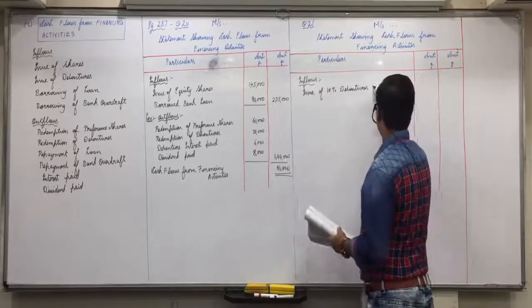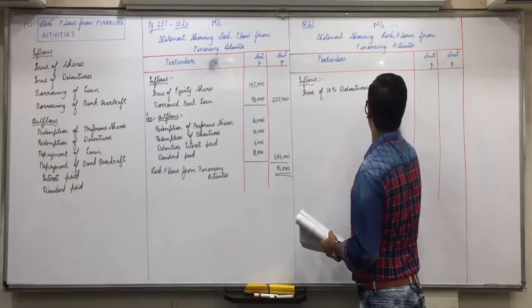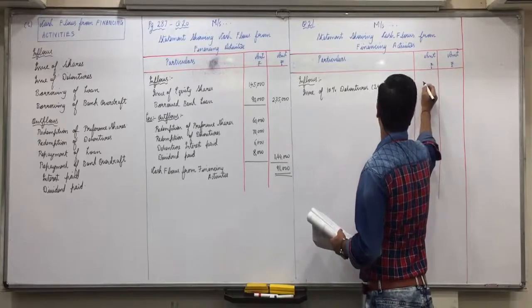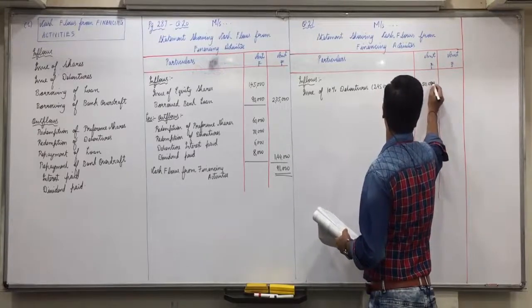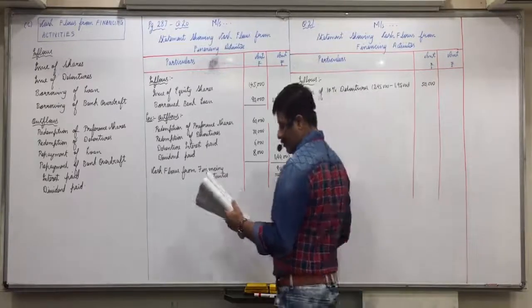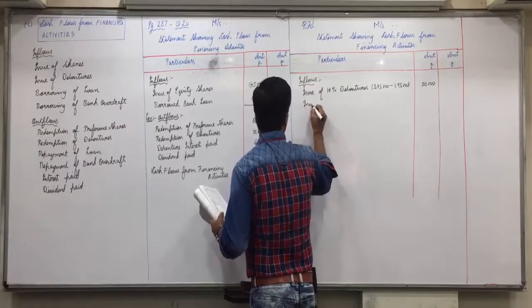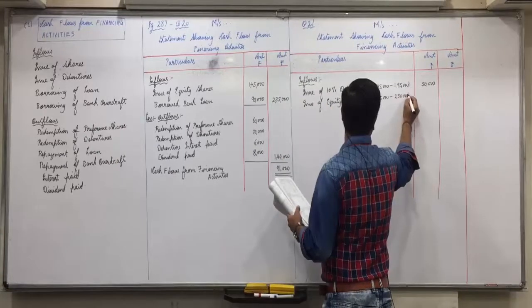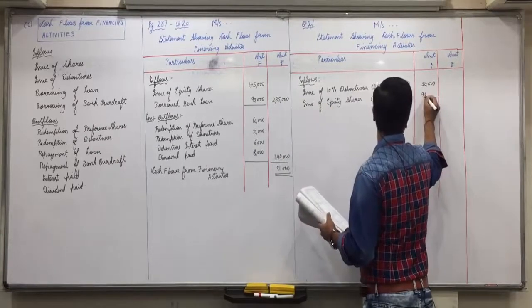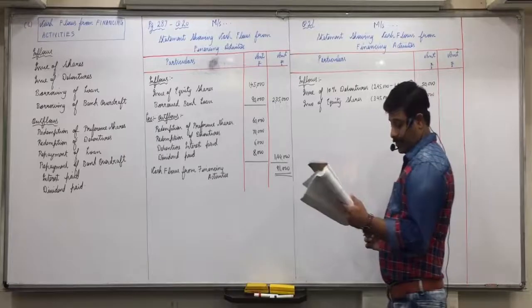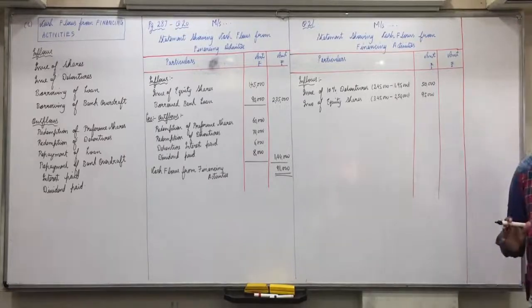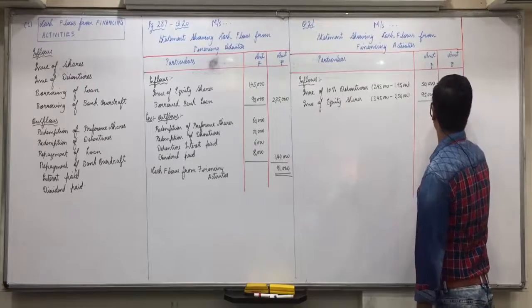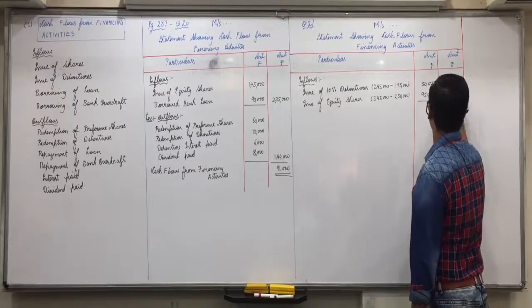Yes, 245 minus 195, 50,000. Issue of equity shares 3,45,000 minus 2,50,000, 95,000. That's it. No other item is marked as F plus. So 1,45,000 are inflows.